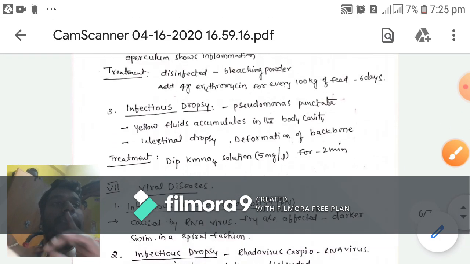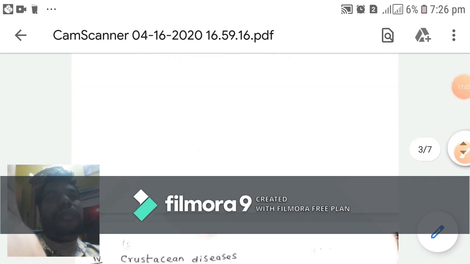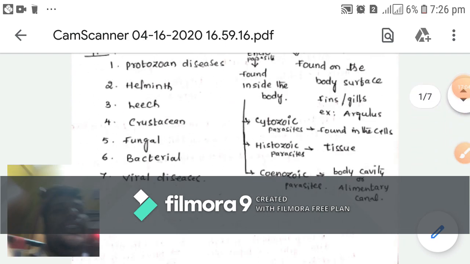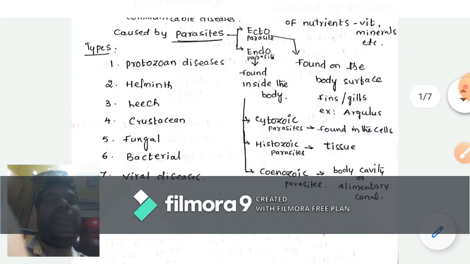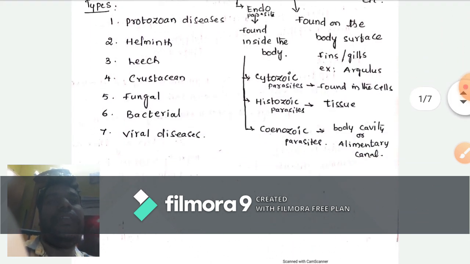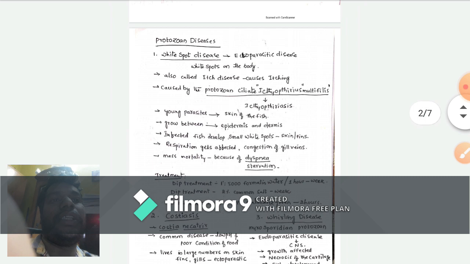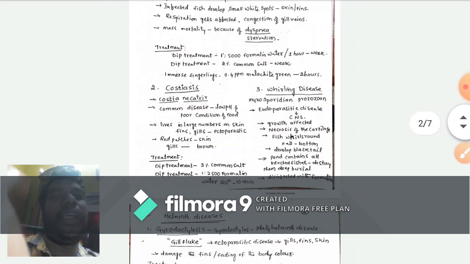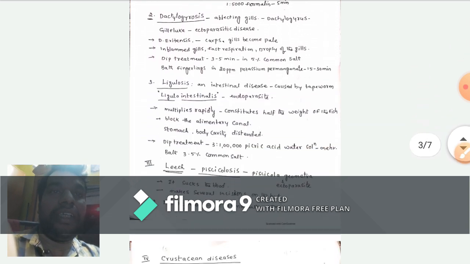So the parasitic diseases are completed. Once we have to check: parasitic diseases are 7 types. Protozoan disease, helminth disease, leech, crustacean, fungal, bacterial, and viral diseases. In the protozoan diseases there are 3 types: white spot disease, costiasis, and whirling disease. Helminth diseases are gyrodactylosis, dactylogyrosis, and ligulosis.